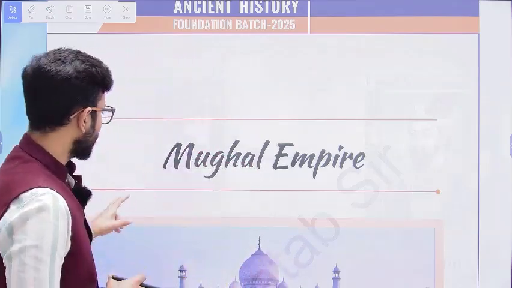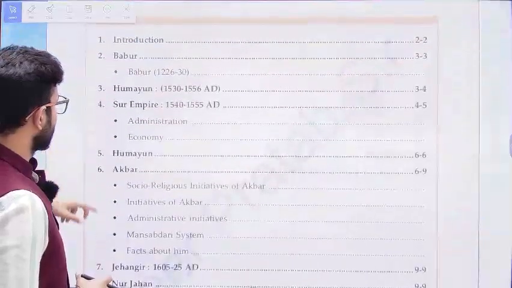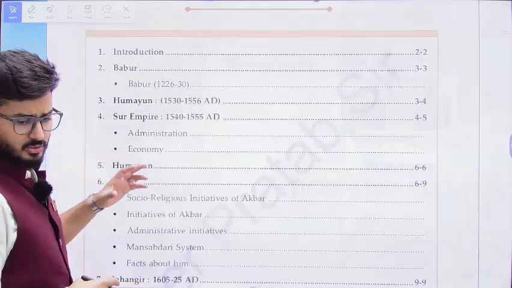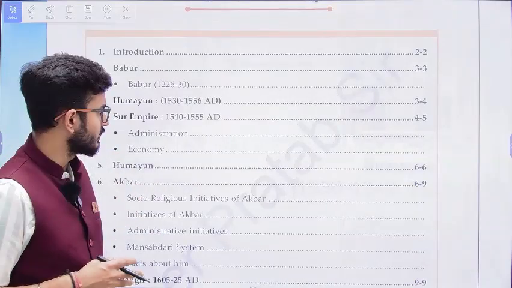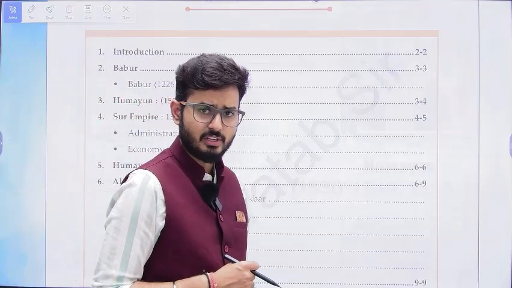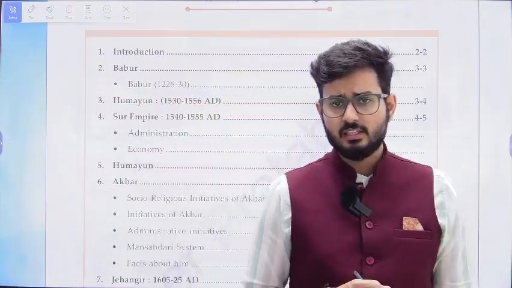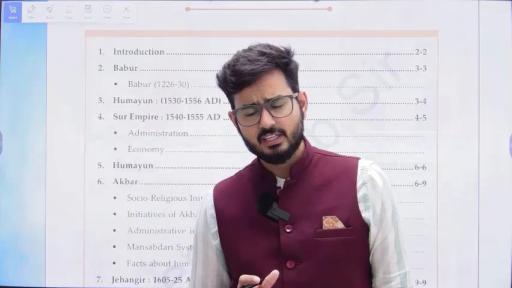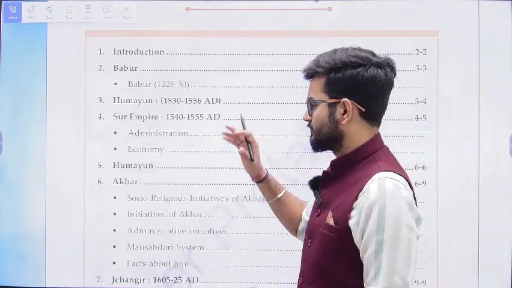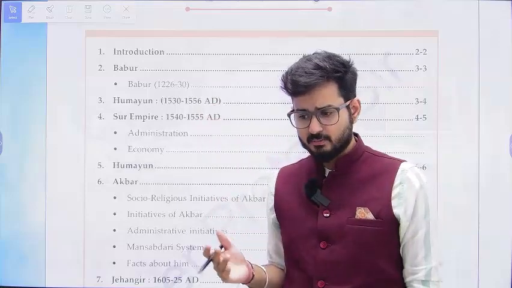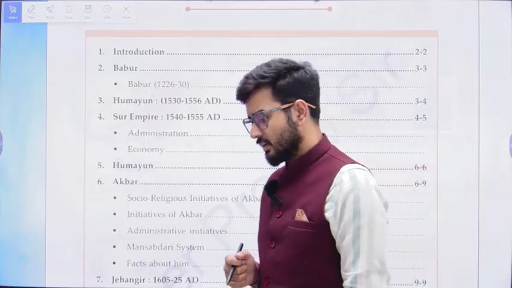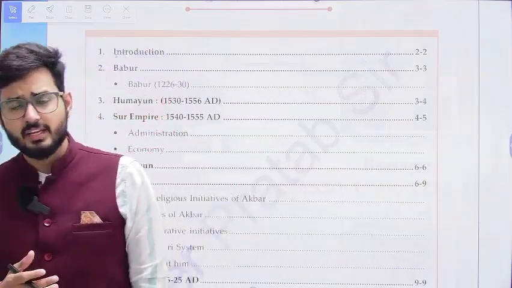Now, if I talk about the chronology of the Mughal Empire, the first ruler is Babur, who came in 1526 and fought the first battle of Panipat. After that, he expanded in India, and we look into the expansion, which is very much relevant for SSC and the railways. After his expansion, he passed away in 1530.